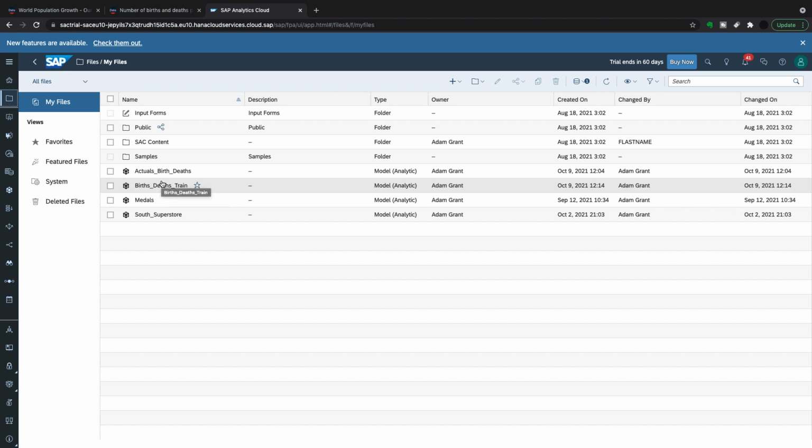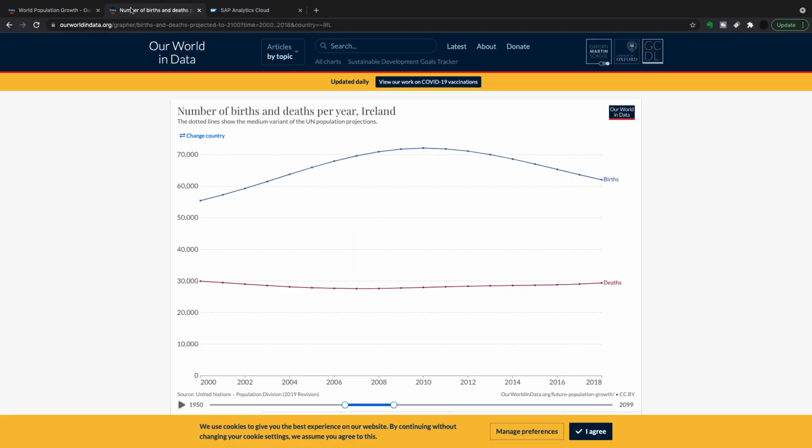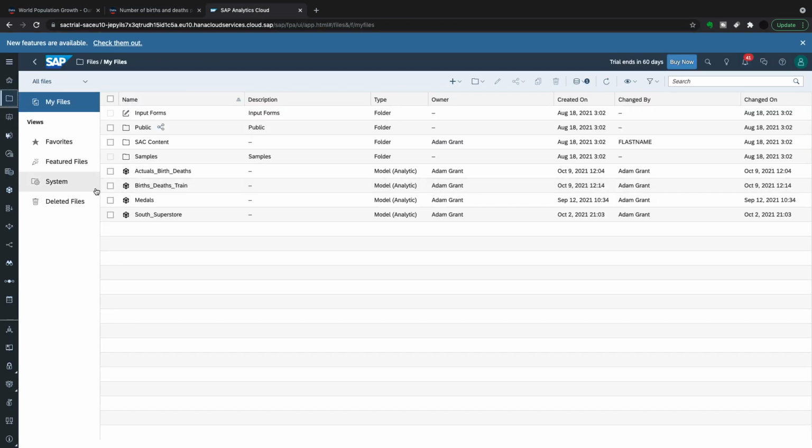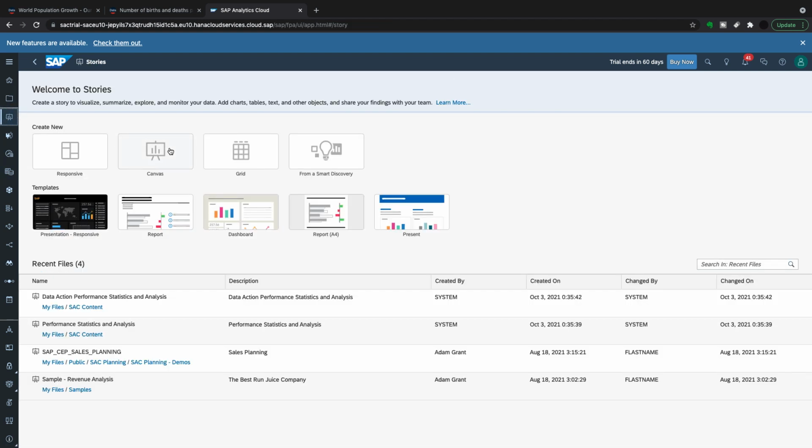What I'm going to do is create a story with these. I'm going to forecast 2016 and 2017 through the automatic forecast, and I want to see if that matches the actuals, because as you could see from Our World in Data, it is a pretty understandable flow. It should get pretty close if it's any use. So let's go and build a story, and I'm just going to do a canvas page.